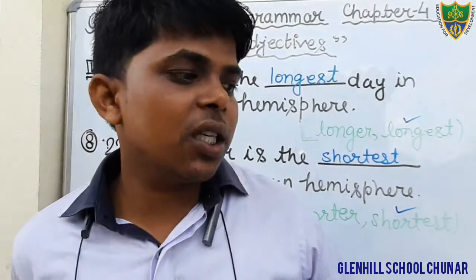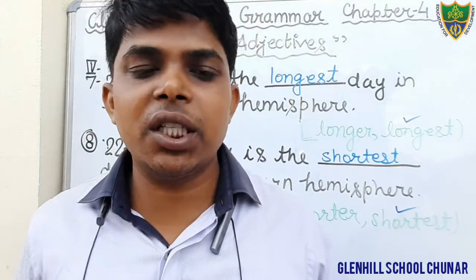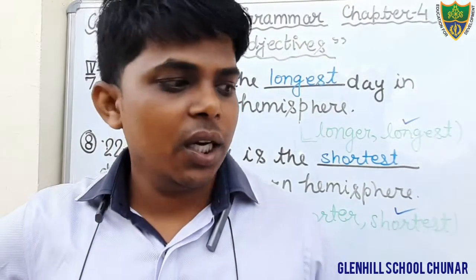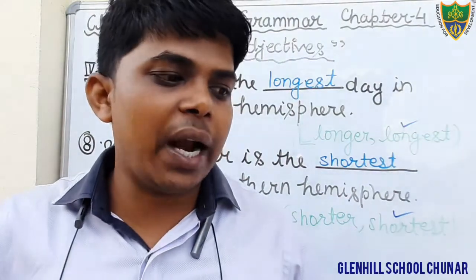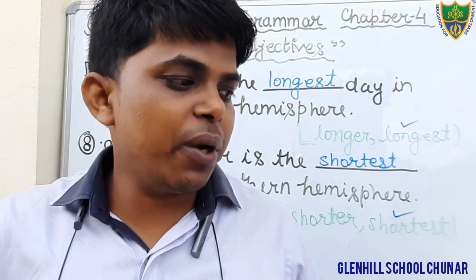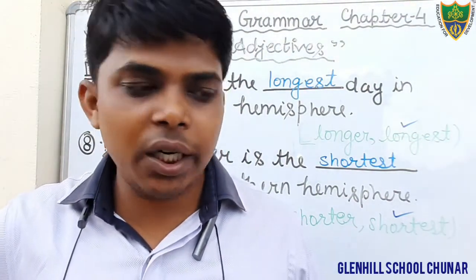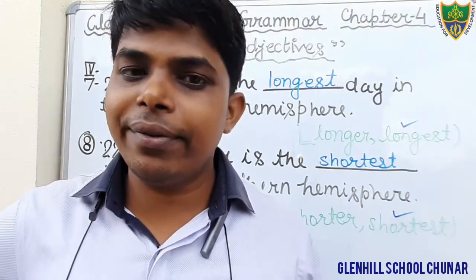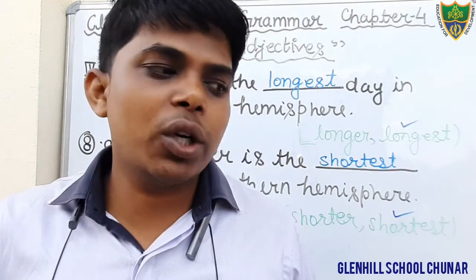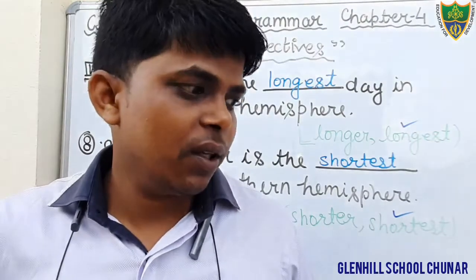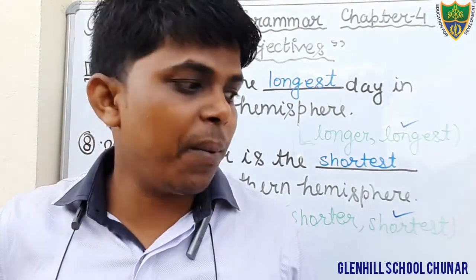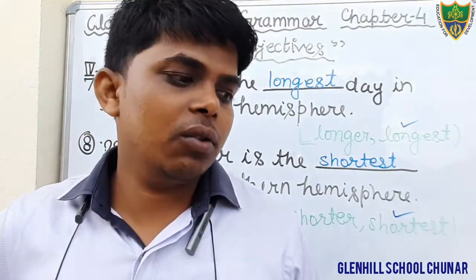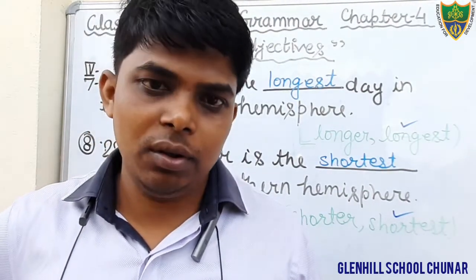Now we will discuss exercise number 5, in which synonyms are given. What is the question? Write one synonym for each of the following adjectives in the space provided. The space is already given here. You only have to fill in the suitable synonyms. The first one has been done for you. For example, strong is there. The synonym of strong is powerful.